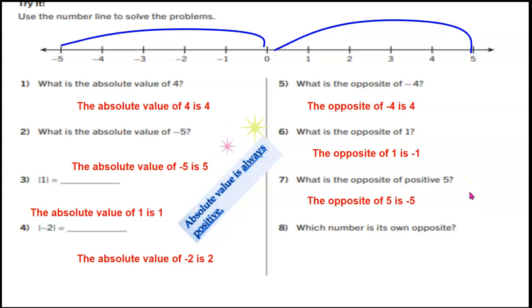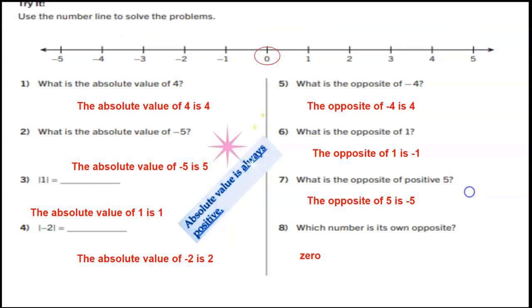Which number has its own opposite? Well, we know the number that has its own opposite is 0 because 0 is 0 spaces away from 0.